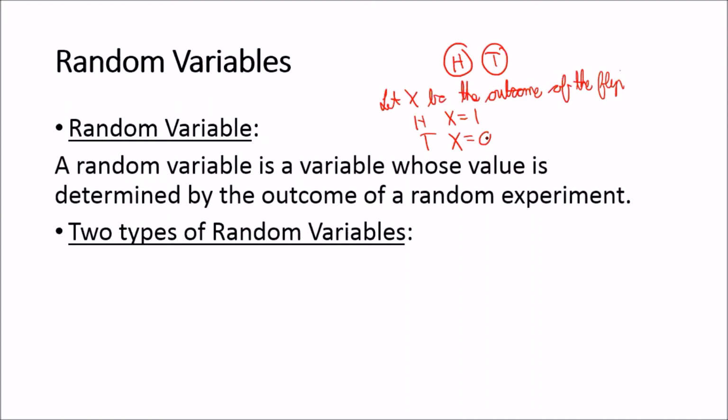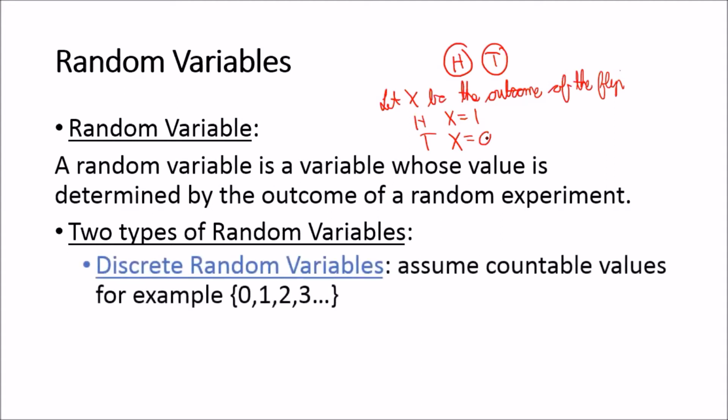It's randomly determined with a probability that is not yet determined. If it's fair, then we know that that probability is going to be a half, because if it's fair, it can either be a heads or a tail with the same probability. Or if it's a biased coin, then you will have different weightings for either the success or the failure.